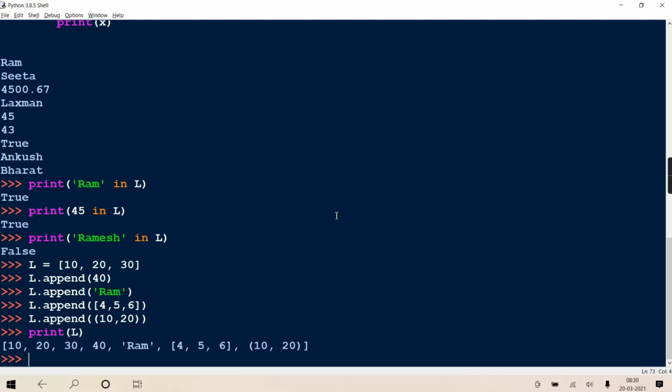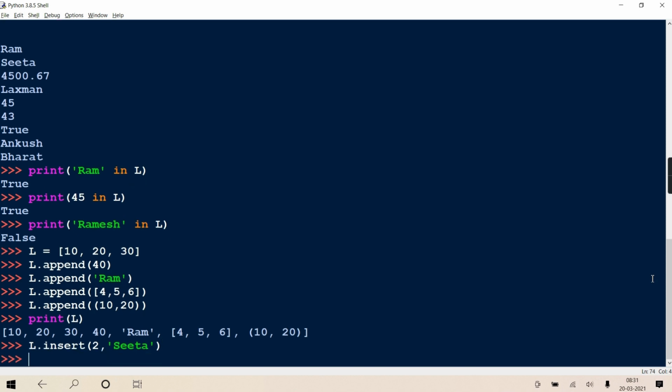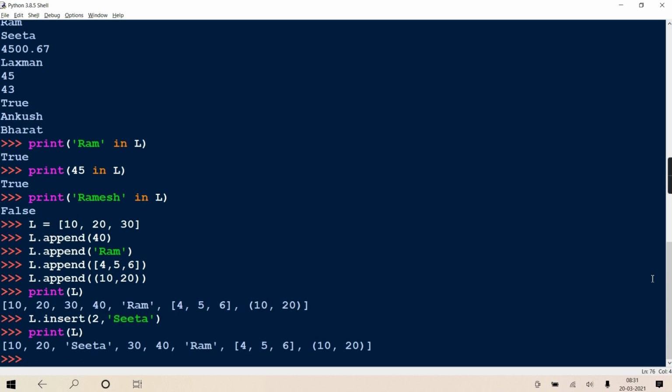As an example, in this same list, I am writing L dot insert position 2, and here I am writing Sita. So Sita will get inserted at the second position. Who is at the second position? 0, 1, 2, so 30. So Sita will come at 30's place, and whoever was at the second position and after it is shifted ahead. Print L. See, at the second position, Sita comes. I hope you got it.